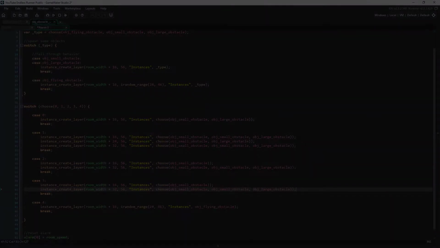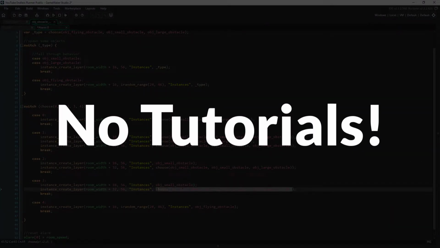I had an idea, which I think is a little bit unusual, but could be fun. Honestly, I don't know. The idea is this. I'm going to make and release the source code for some small Game Jam sized games, but I'm not going to do tutorials on how to make these games.